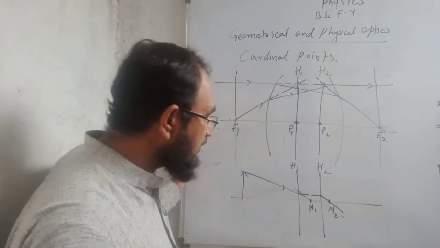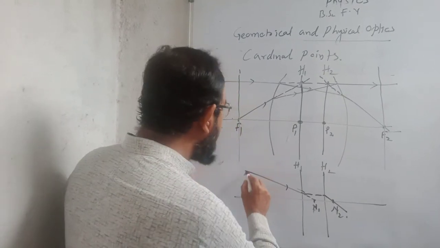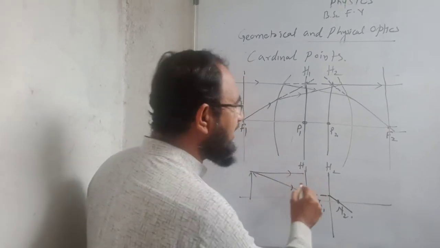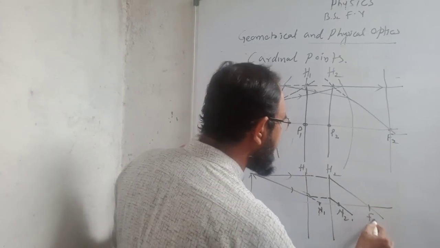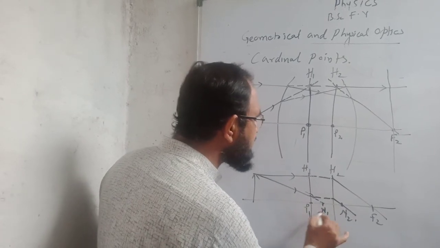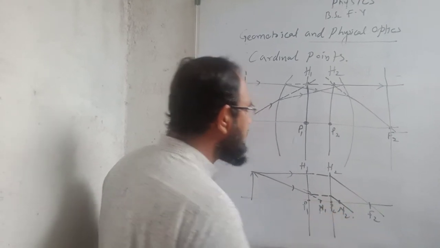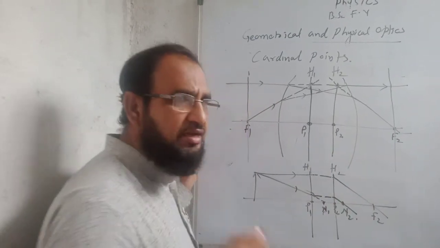So similarly, if I draw a parallel light, then after refraction, it will pass through the focus F. So here are the principal points P1 and P2. Here are the first nodal point N1 and second nodal point N2.